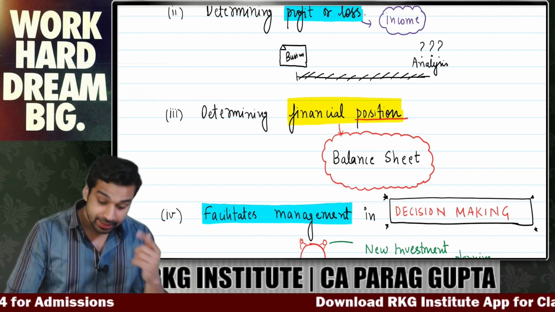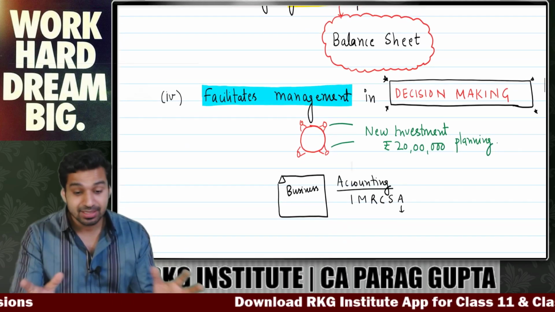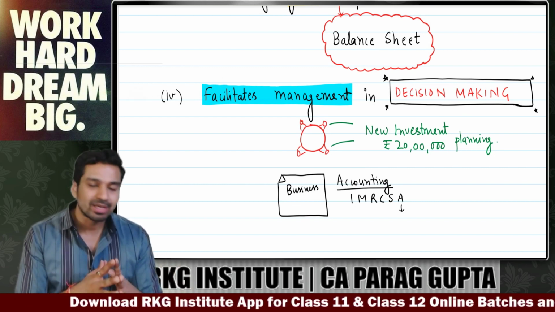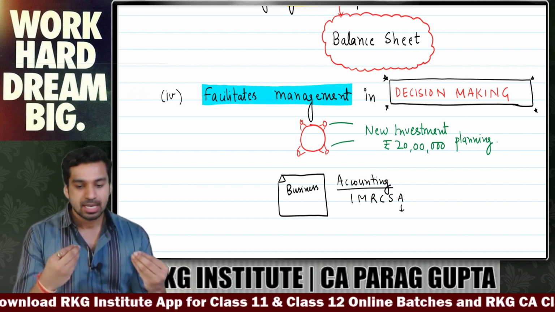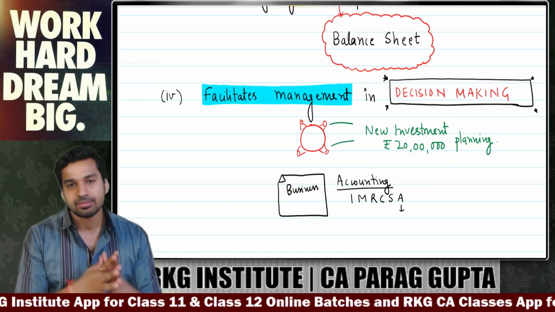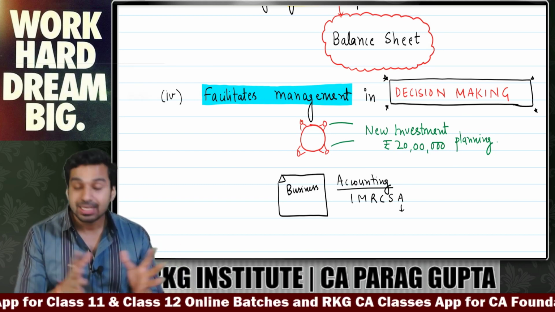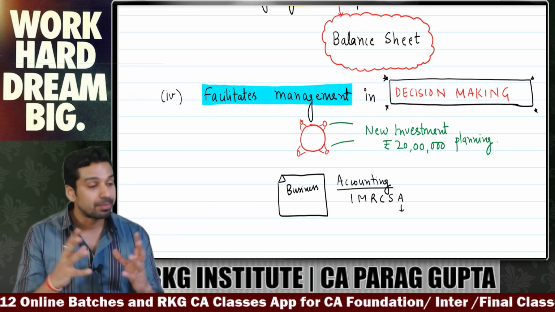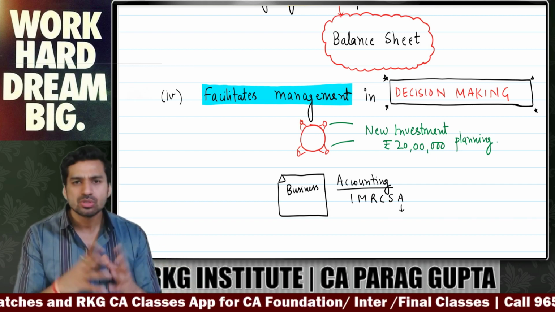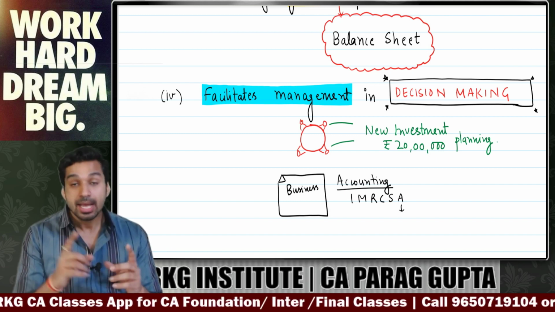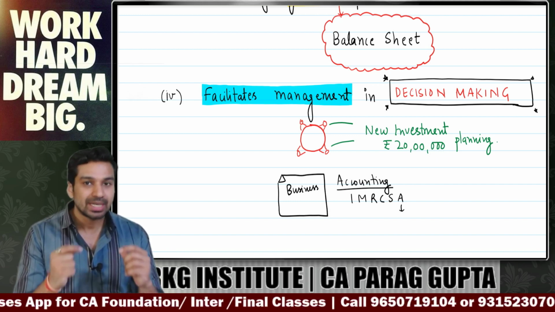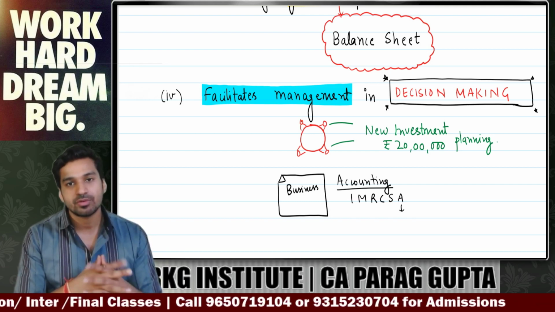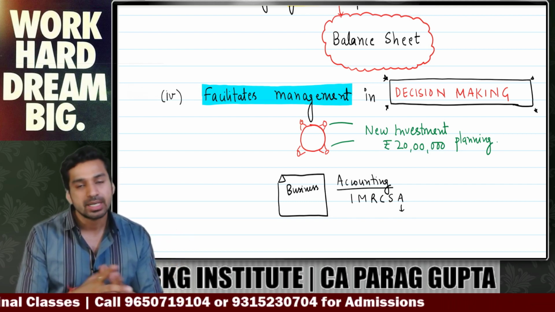Fourth, it facilitates the management in decision making. Management has to take various decisions. Suppose I am a manager in my company and I have 20 lakh rupees and I am planning to invest it in land, in real estate. So I have to take decisions, and accounting assists me in taking my decisions. So this is also an objective of accounting, that it facilitates management in decision making.